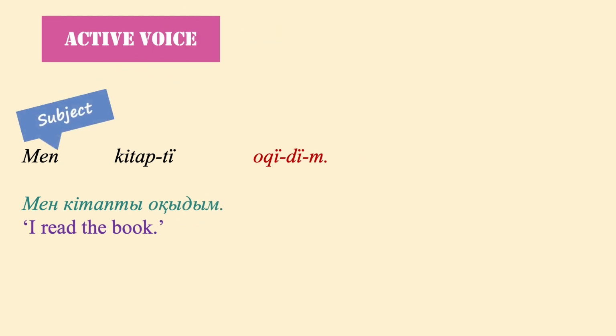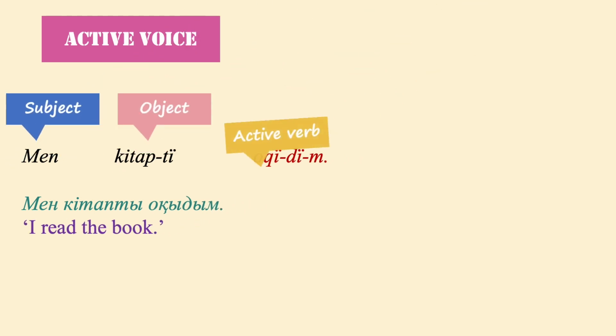In Kazakh, when the subject is the doer of the action, the verb is in the active voice. In this case, the verb takes the tense and the personal markers. For instance, Men kitapты okudum. I read the book. This is an active sentence whose subject is men, I. The verb is oku, to read, which takes the simple past marker and the first person singular ending.